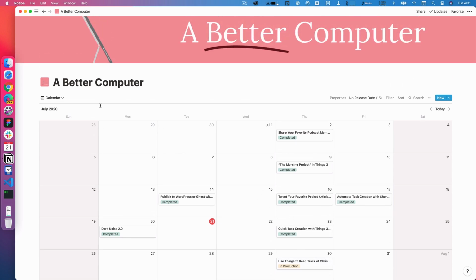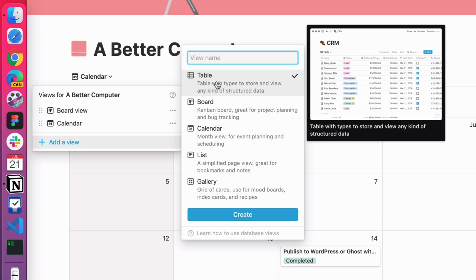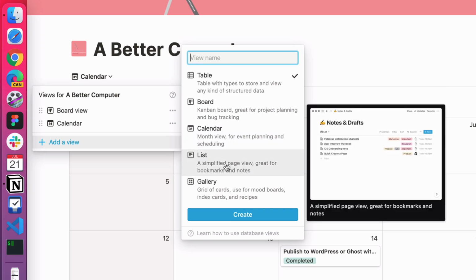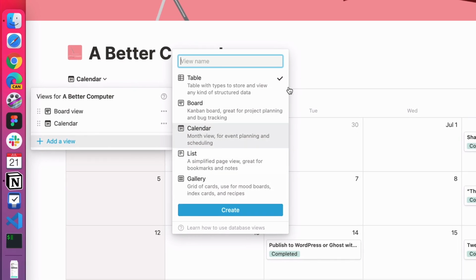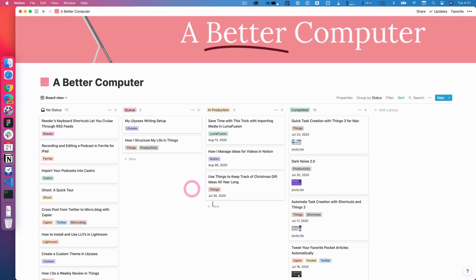And so that's really interesting. And then you can do more of these. You can add a view, you could do all sorts of views. You could do a table that'll look just like an Excel spreadsheet. The board is what I'm using for that first one. The calendar is what we're looking at now. And then there's lists, there's galleries. You can do a lot. For me, I just like this board view personally because it helps me keep track of things in my head and be able to look at a glance and see what I should be working on. But you can do whatever you want. And the really cool thing is that it lets you customize it.